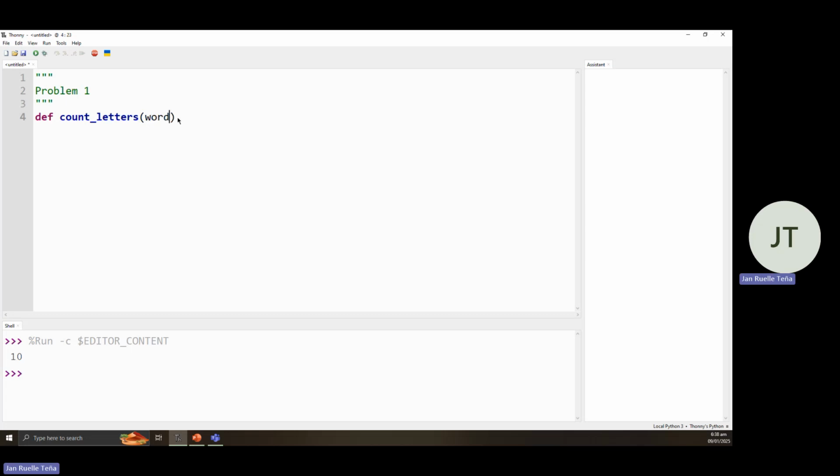So I'll be passing word, then a colon, then enter. As you can see, it is already indented as expected since it belongs to the block of code inside the function count_letters.